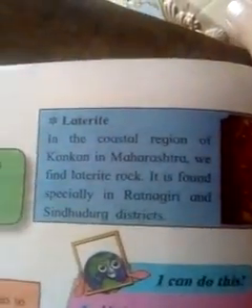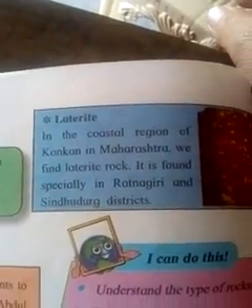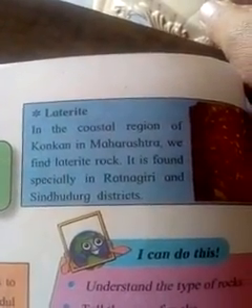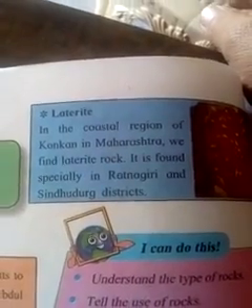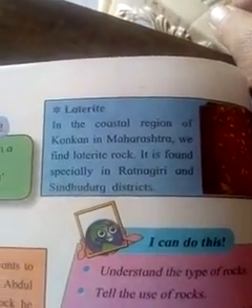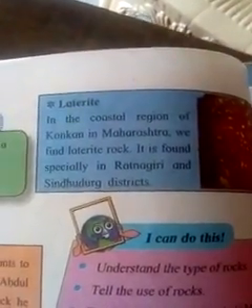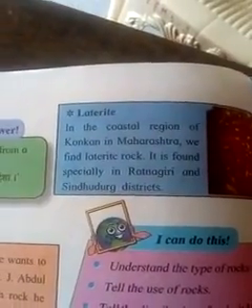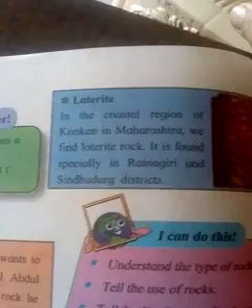Here is laterite. In the coastal region of Konkan, Maharashtra, we find laterite rocks. It is found especially in Ratnagiri and Sindhudurga districts.